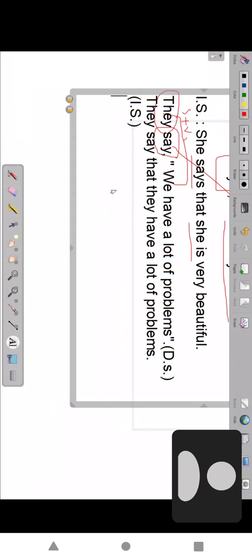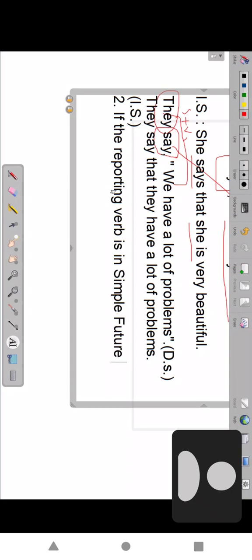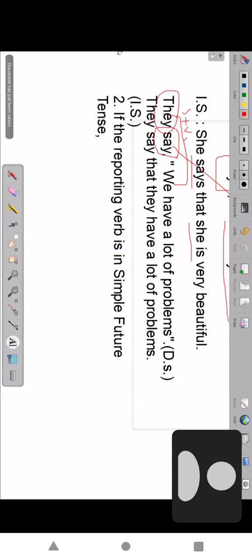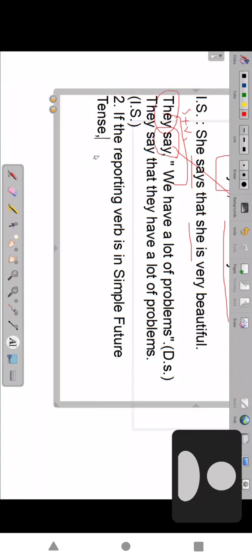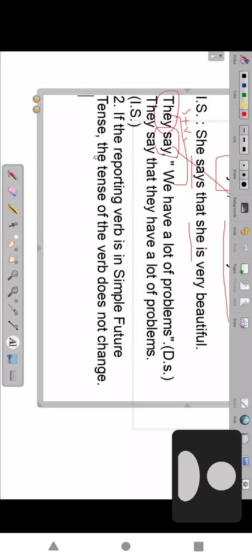Yes, sir. Second rule. Same way. That, simple future. The reporting verb is in simple future tense. The tense of the verb does not change.